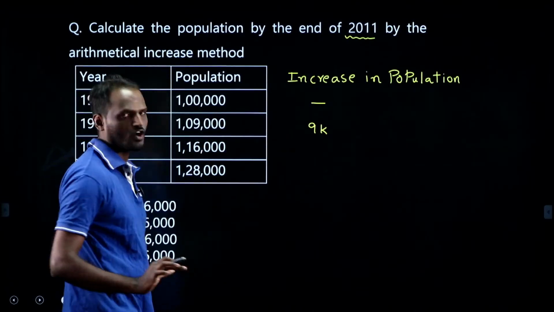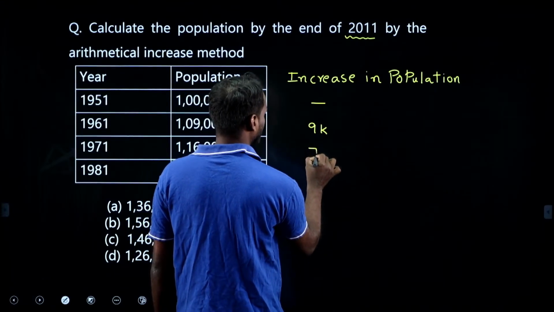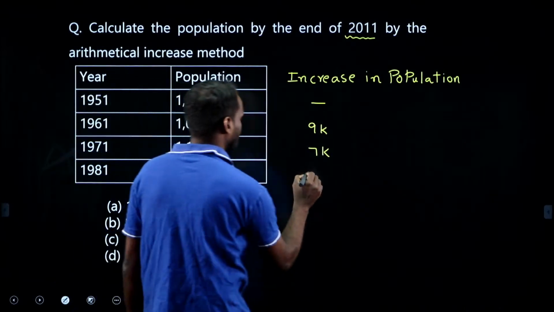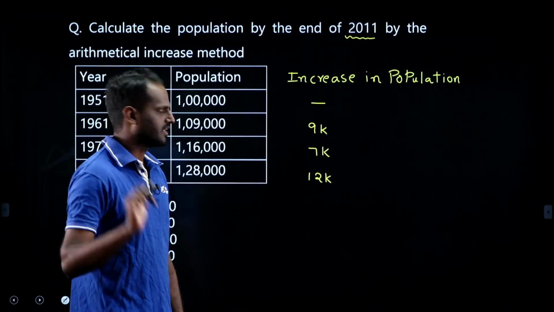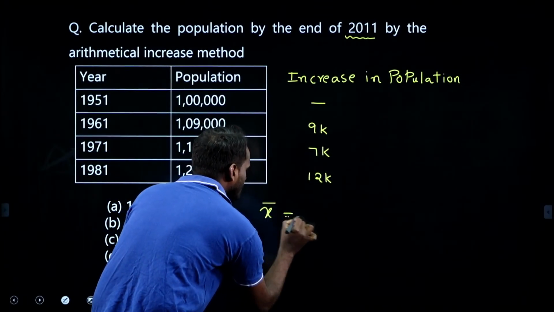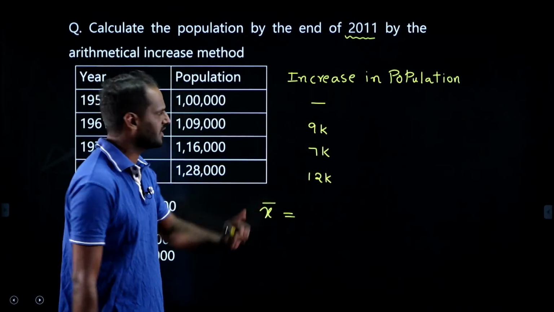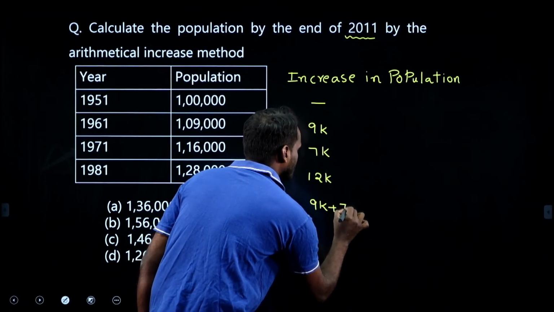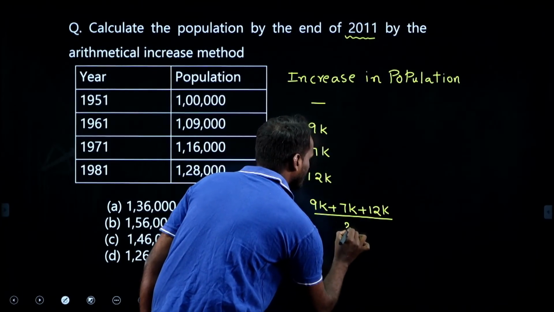1,09,000 to 1,16,000. How much is the increase here? 7,000, right? Here 1,16,000 to 1,28,000 means 12,000. Therefore, this is the increase in population as per the arithmetic increase method. We need to estimate x bar. What is x bar? The average increase in the population. Average increase means 9k, 7k, 12k divided by 3. I am indicating k means 1000 only. 9k plus 7k plus 12k divided by 3. This is the x bar value.